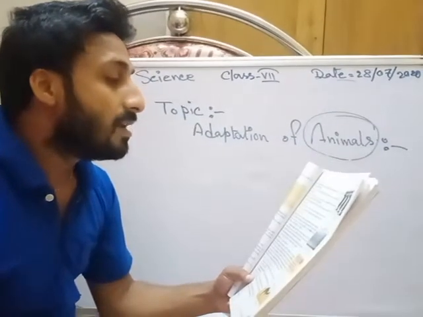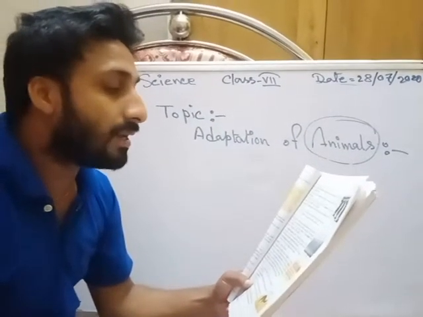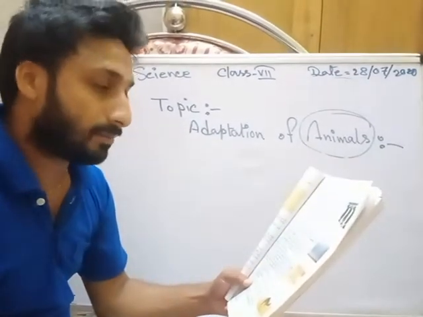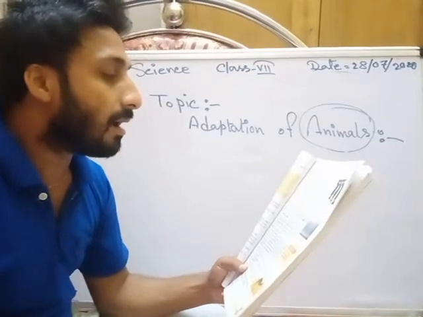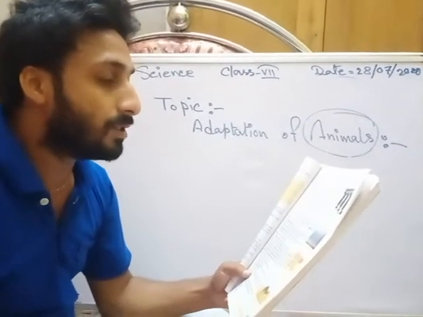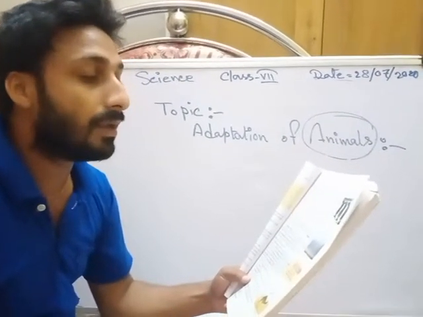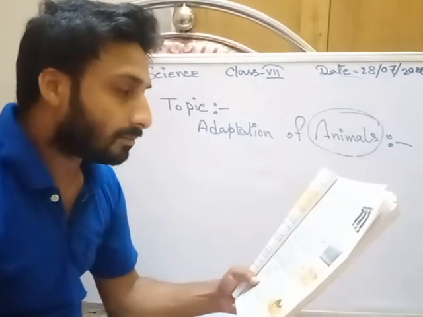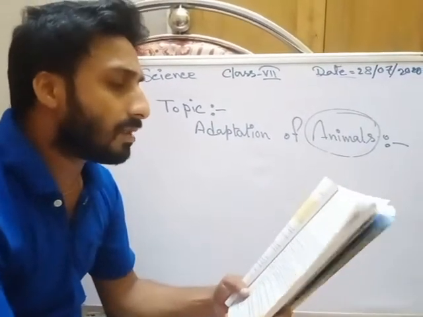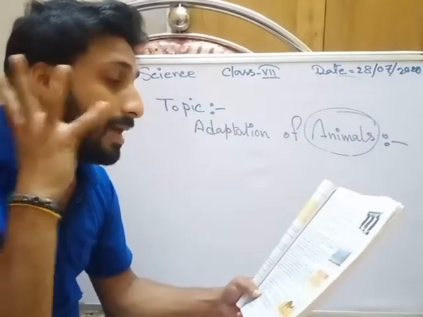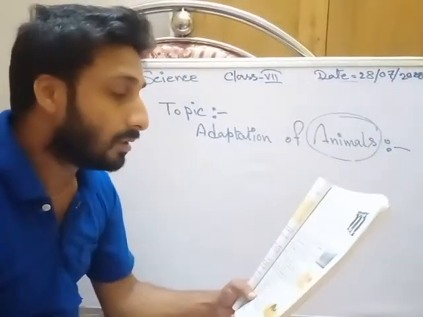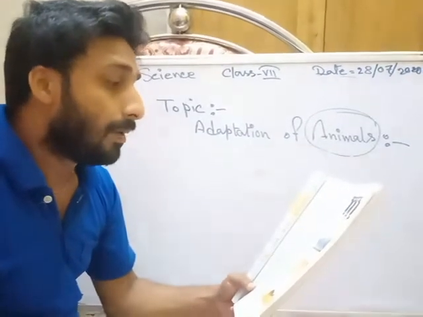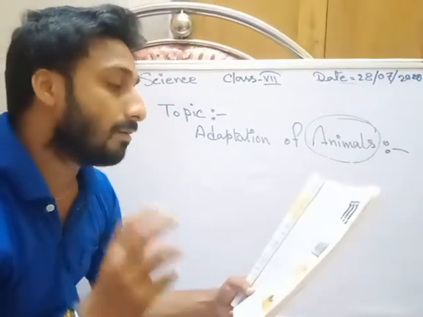Their body is streamlined and their feet have webs, enabling them to swim. Their ears are very small, which prevents heat loss from the body. If their ears were big, they would lose heat.